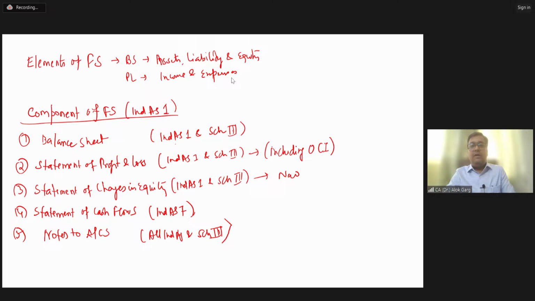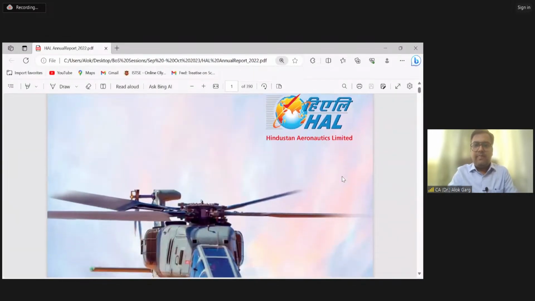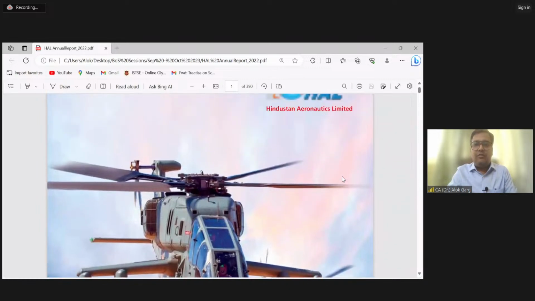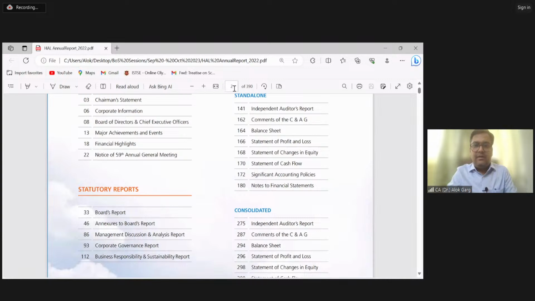Now let me show you one of the financial statements. Please let me know if the annual report of one of the companies is visible. So I'm showing you the annual report of a large listed company, which is Hindustan Aeronautics Limited. Please let me know if this annual report is visible, guys. Let me take you through the components of the financial statement first.